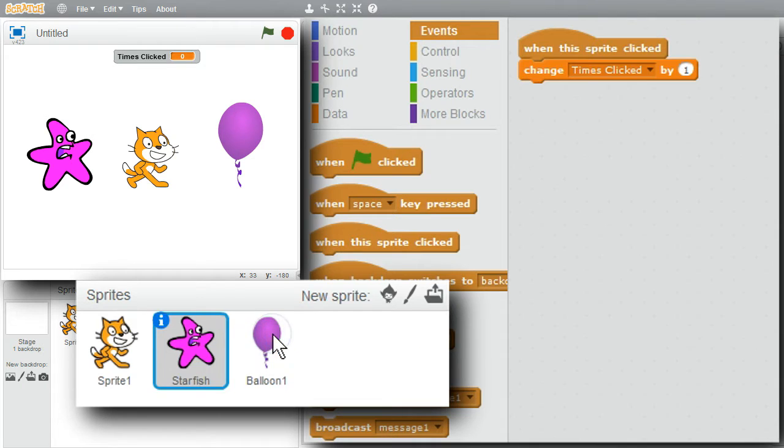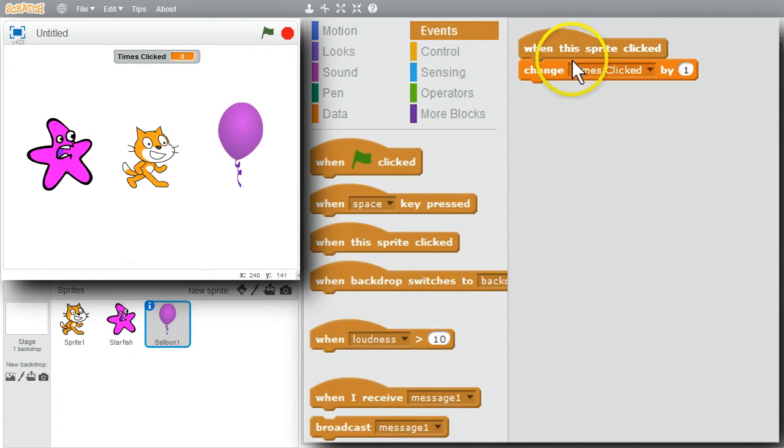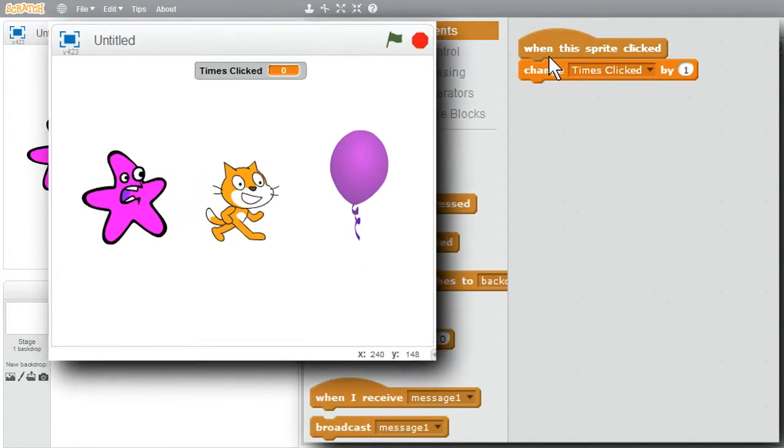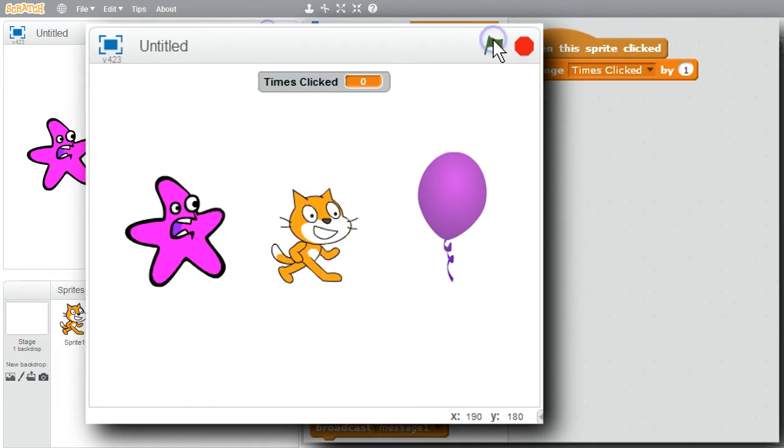Drag and drop. And the original's back on the starfish's script area. Go to the balloon, and the balloon has the same event handler too. Now I'll run the program. Click on the green flag.